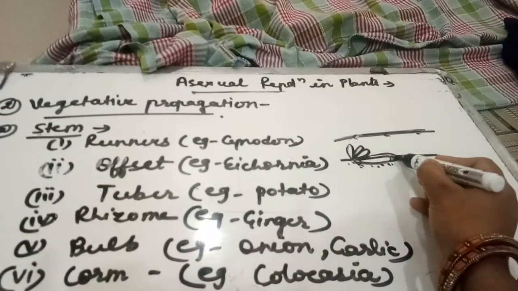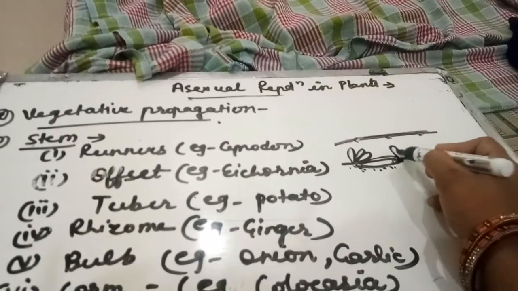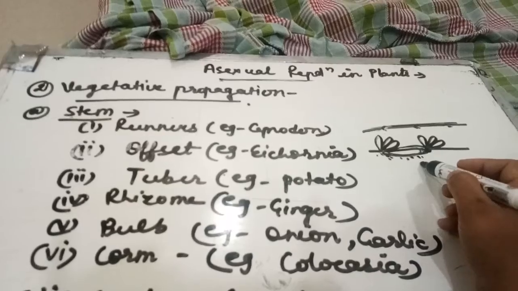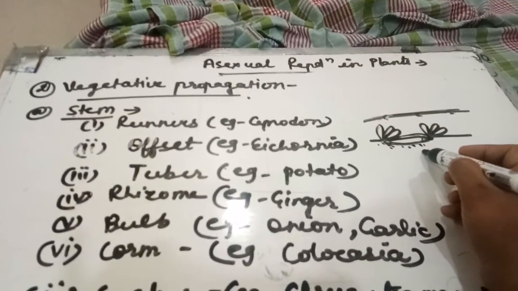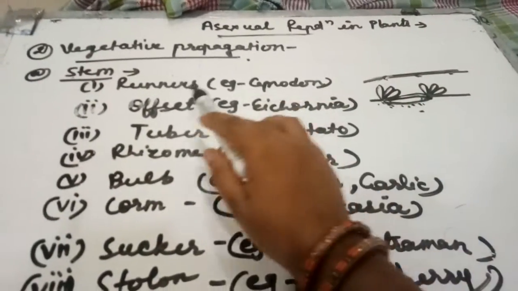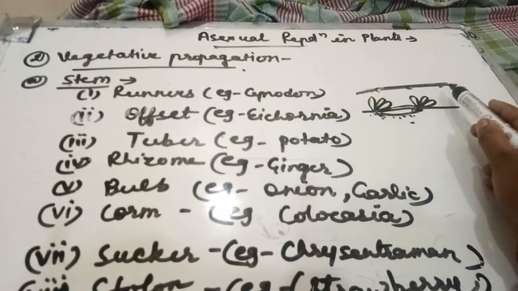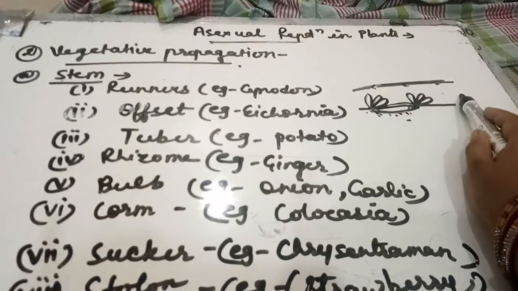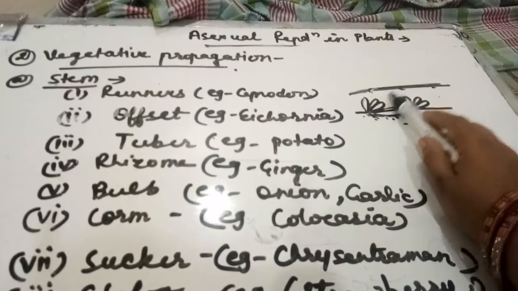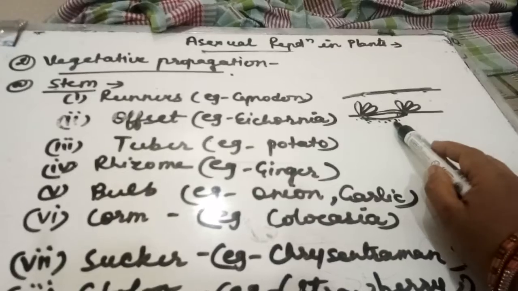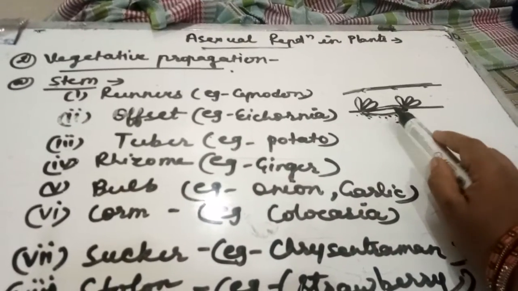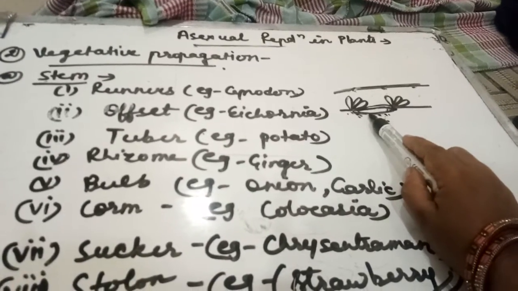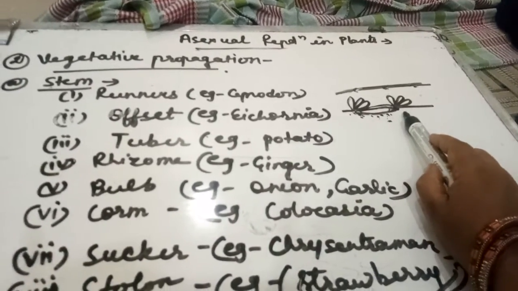After the long internode there is a node, and that's why new branches arise. So that is called offset. Vegetative propagation by offset. In the runner the stem is horizontal and there are lots of nodes and internodes, and in this offset the stem is soft, and a long internode is present.